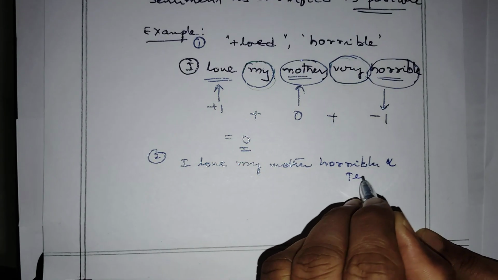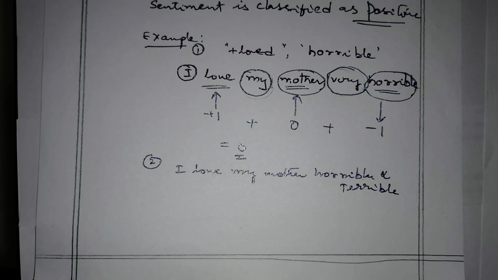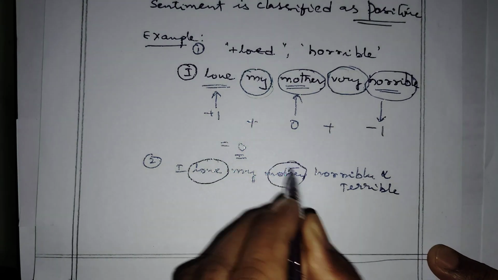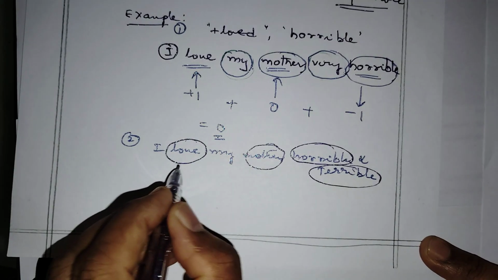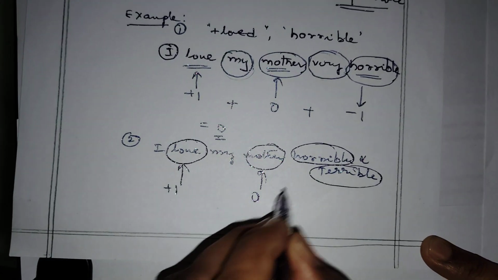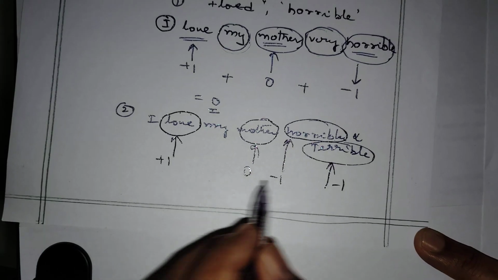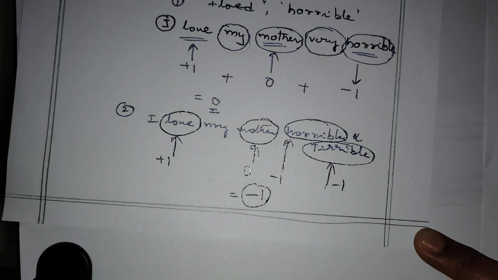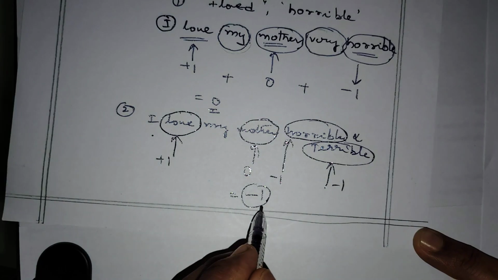After removing stop words, the unique words are love, mother, horrible and terrible. Love is +1, mother is 0, horrible is -1, terrible is -1. What is the sum of all these scores? -1. Negative, less than 0, is negative. So the sentiment of this sentence is classified as negative.